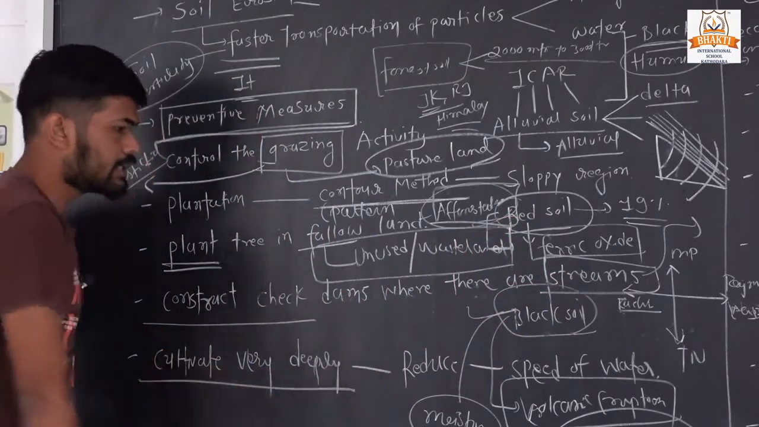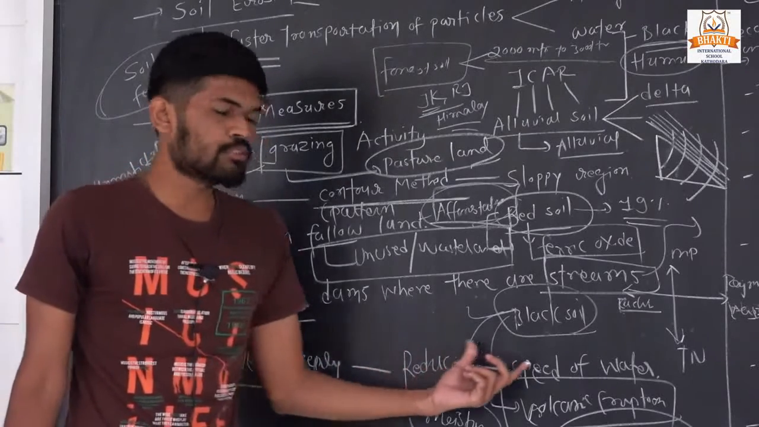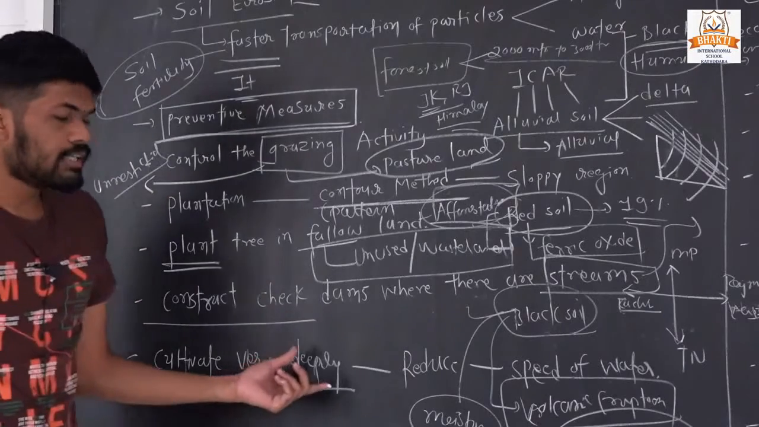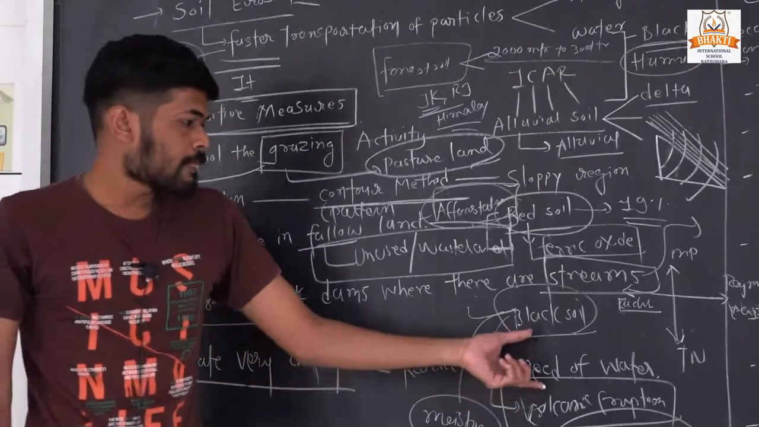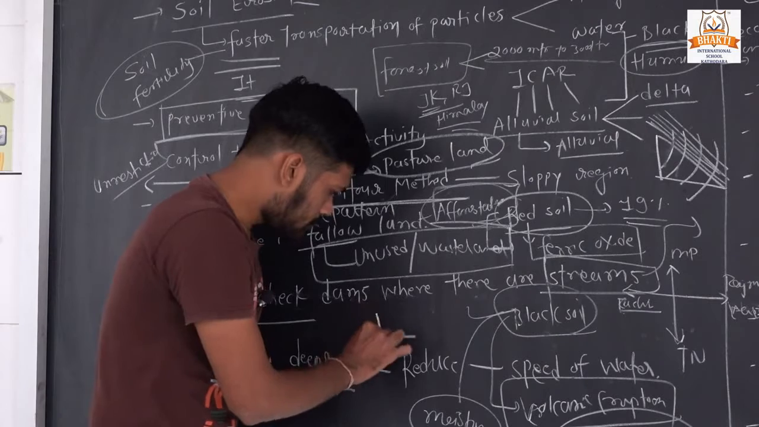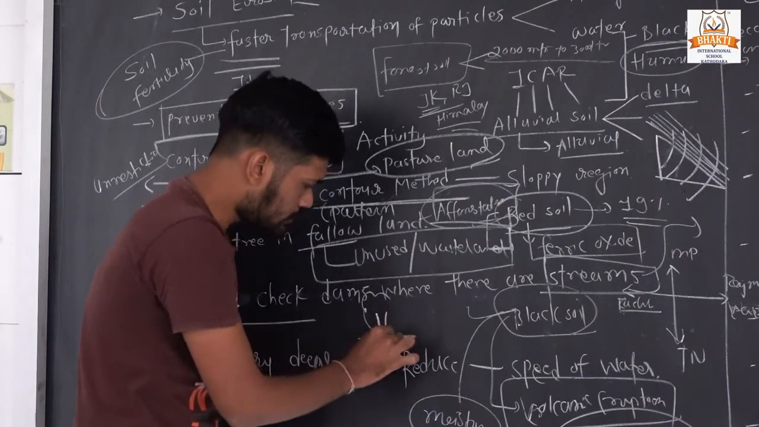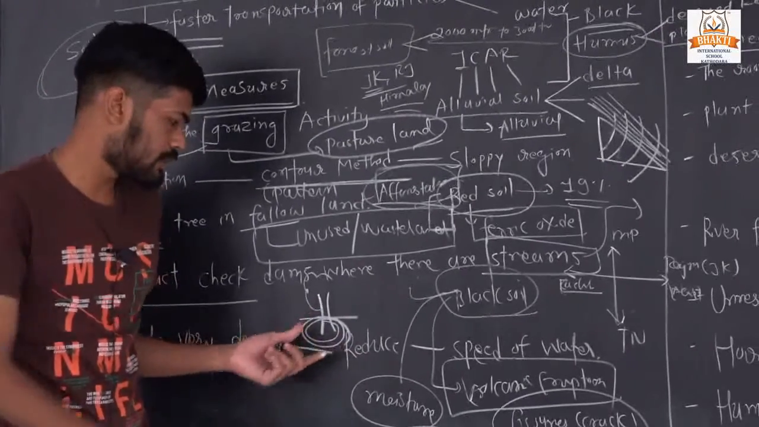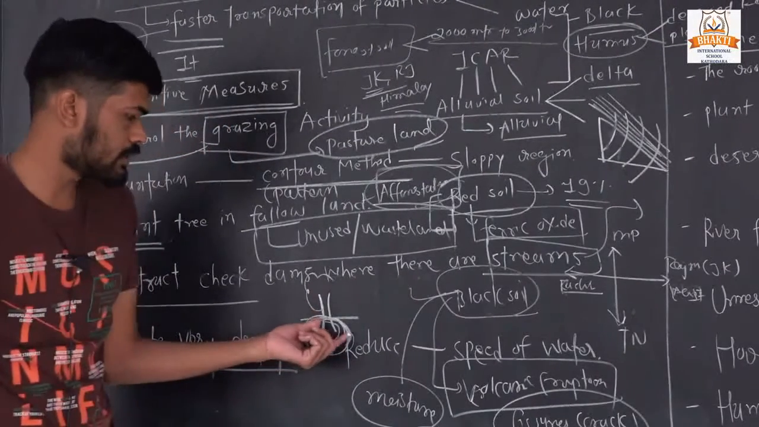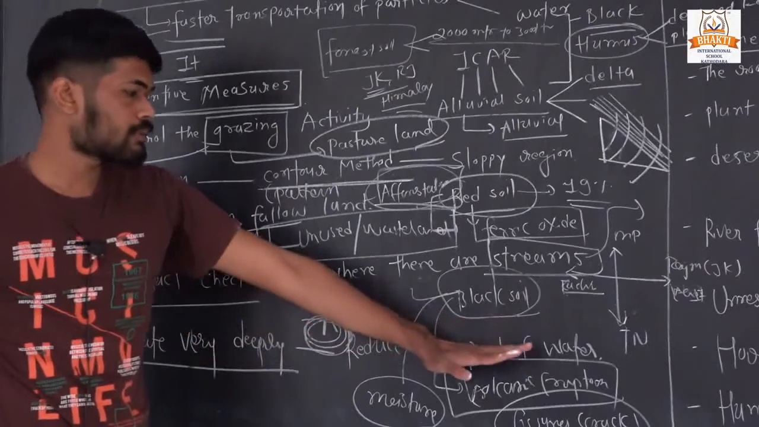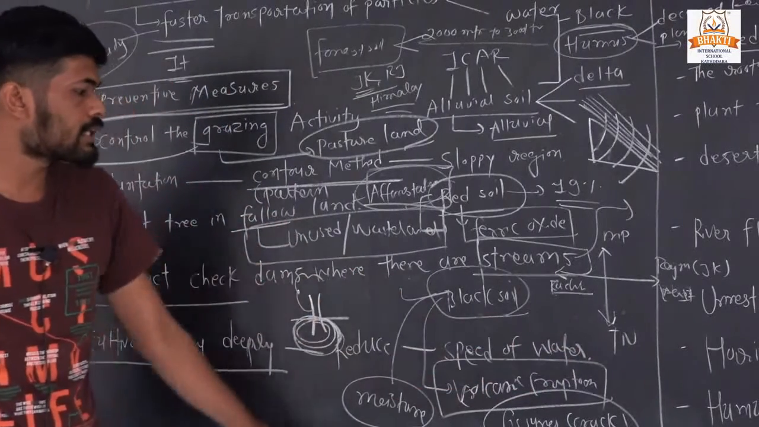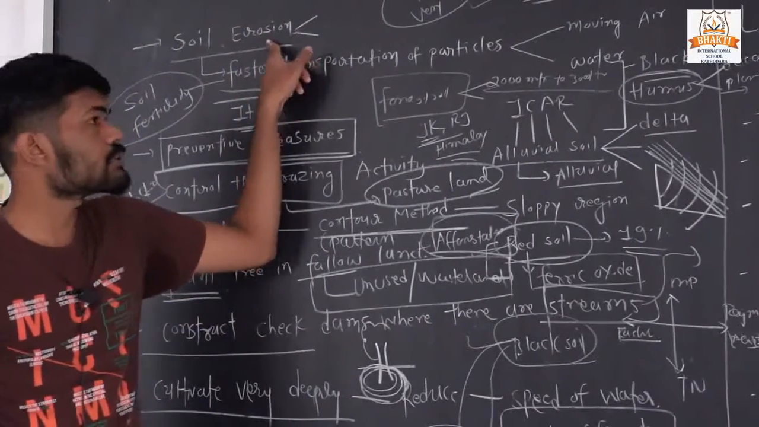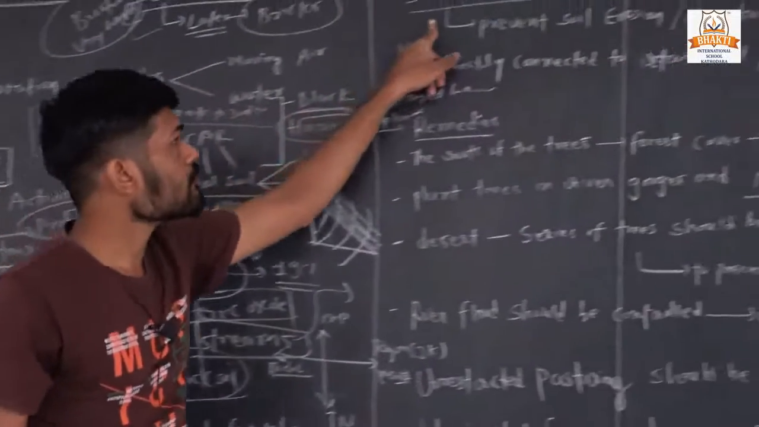Okay, cultivate very deeply in the field to reduce the speed of the water, because if we cultivate very deeply, then the root of the plant, suppose this is the root of the plant, strongly holds the particles of the soil. So it reduces the surface runoff, and directly or indirectly reduces the soil erosion. Okay, this is soil erosion, and the preventive measure of soil erosion is soil conservation.